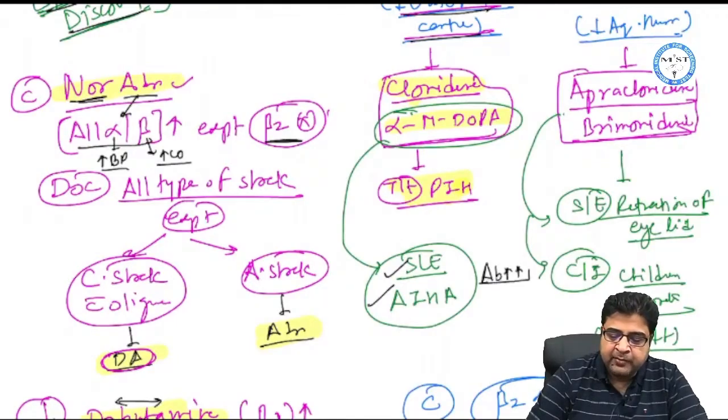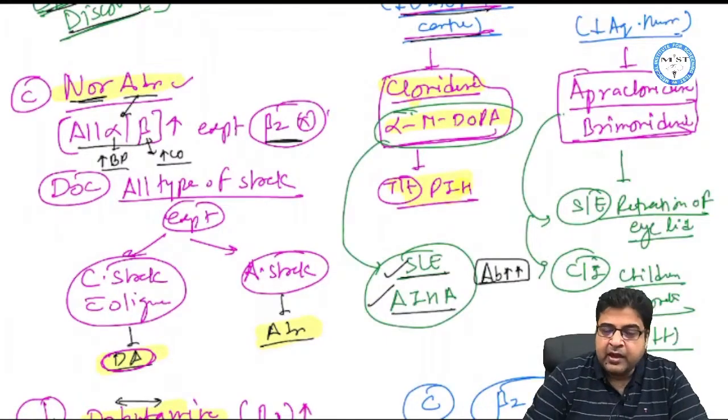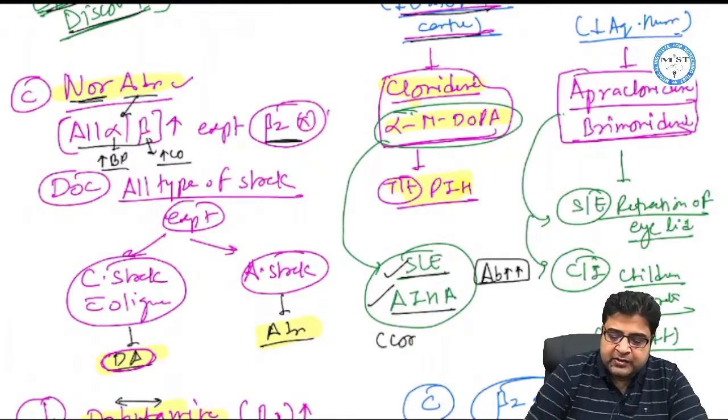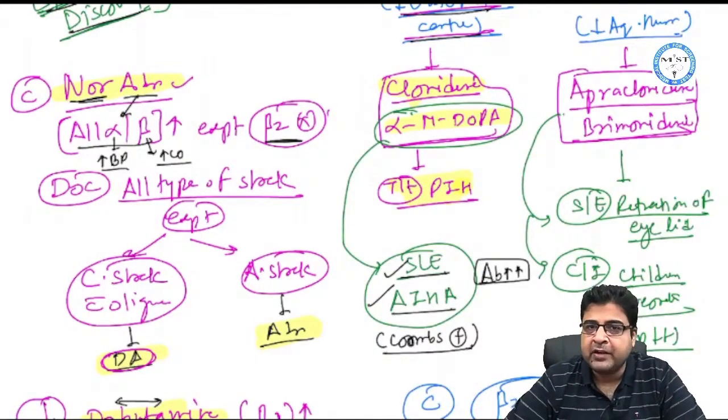Alpha-methyl-dopa can induce antibodies, and because of this antibody induction, the medicine can cause SLE and can result in autoimmune hemolytic anemia. So the Coombs test comes out to be positive because of this antibody induction in the plasma.